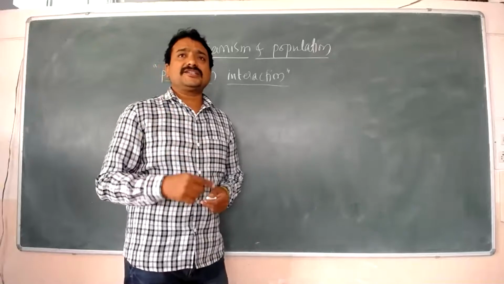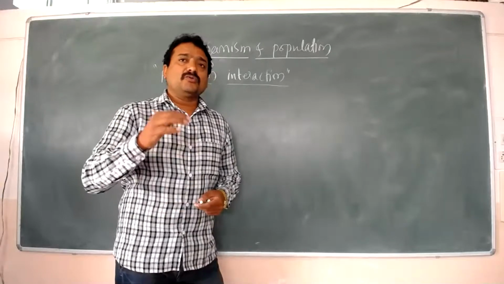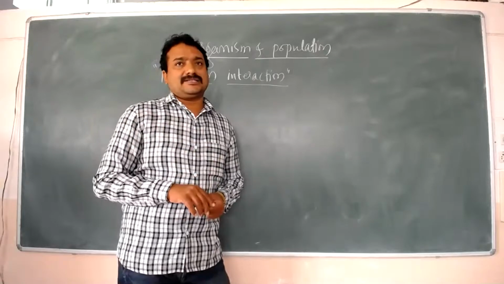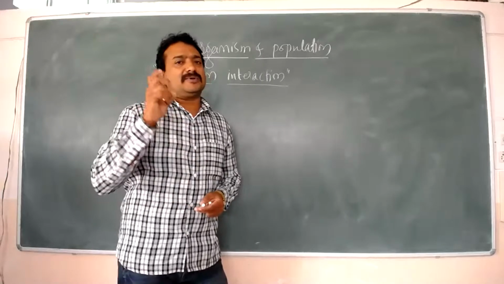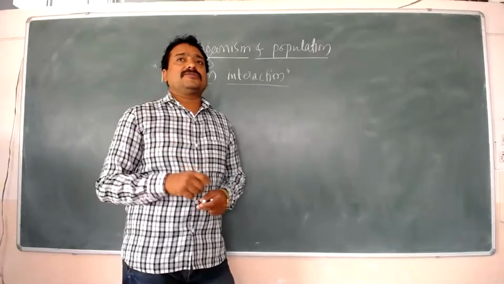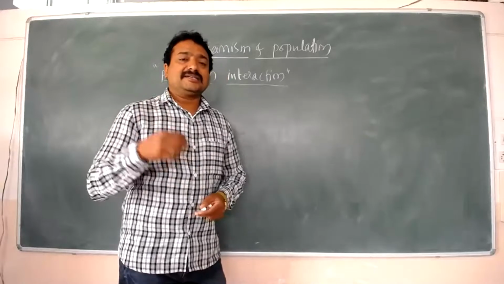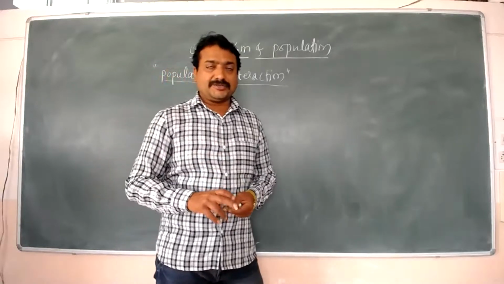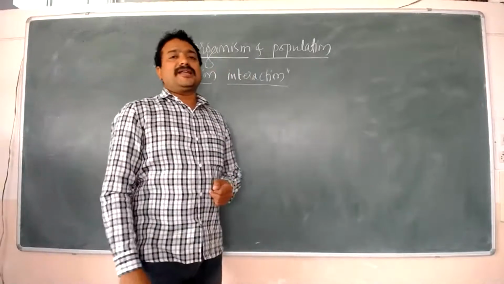After that, we discussed the population attributes, that is, why the population of some organisms increases and why the population of some organisms decreases. We discussed natality, mortality, immigration, as well as emigration, and important terms like birth rate, death rate, sex ratio, and population density. After all these things, we started the discussion about population interaction.